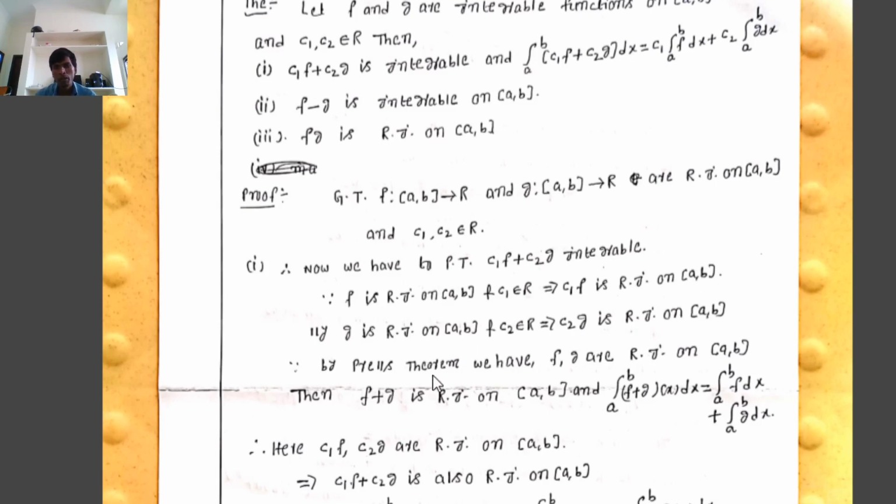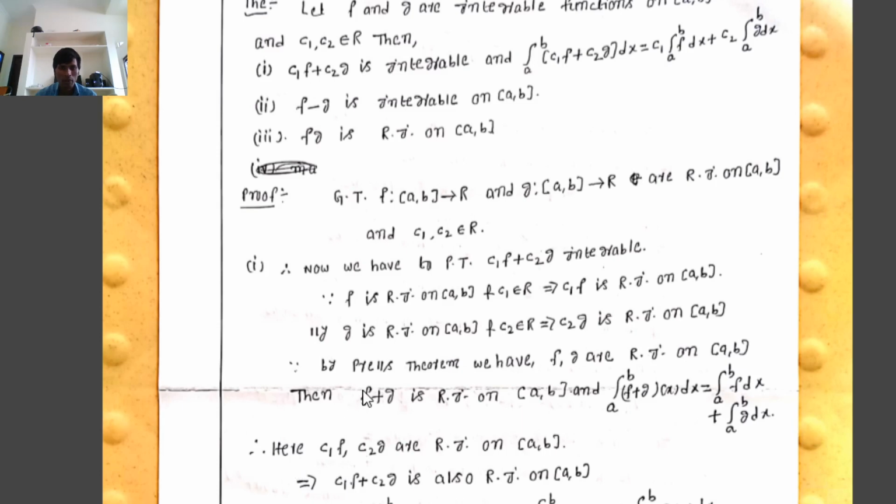Already we know from the previous theorem that if f and g are two Riemann integrable functions on the closed interval [a, b], then automatically f plus g is also Riemann integrable on [a, b], and the integral from a to b of f plus g of x dx equals the integral from a to b of f of x dx plus the integral from a to b of g of x dx.